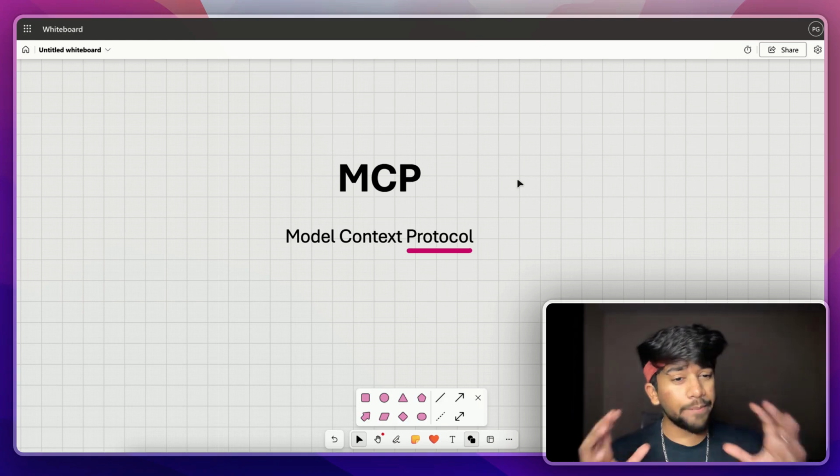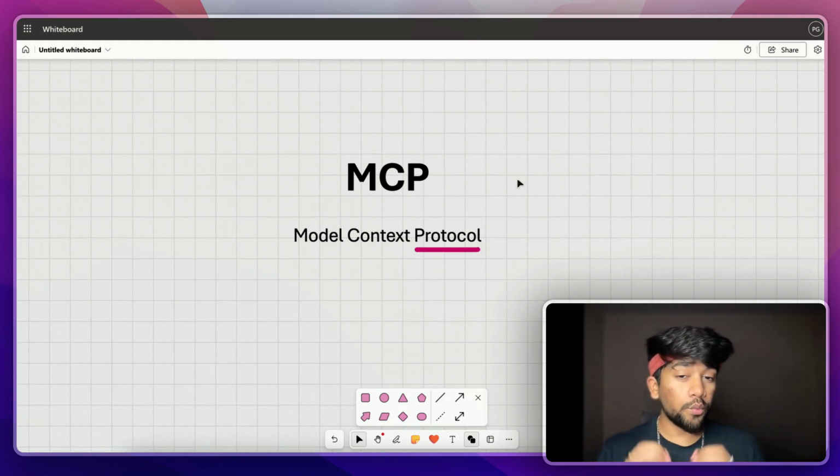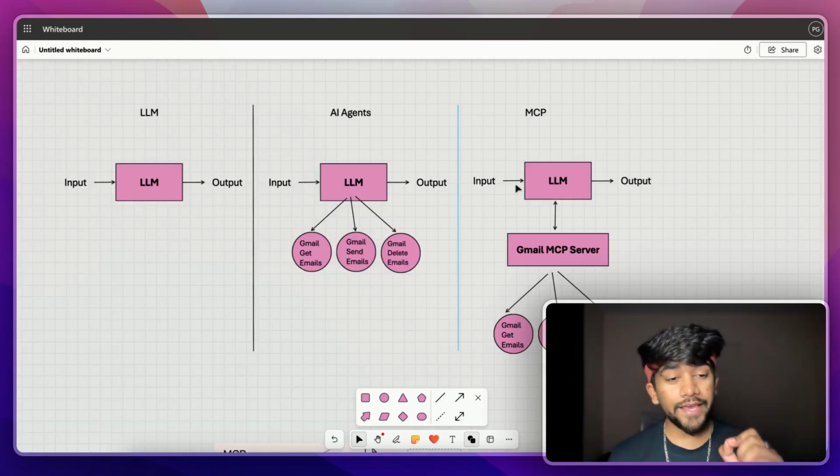And to understand the hype behind MCP, we need to understand why MCP is so important. And to understand why MCP is so important, let's understand AI agent history. Now, AI agent history starts with the beginning of LLMs.